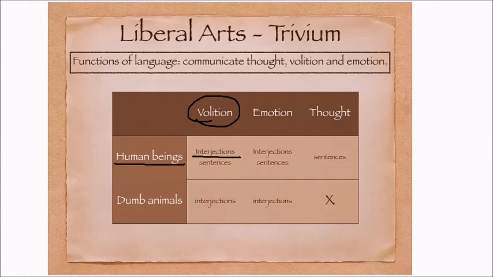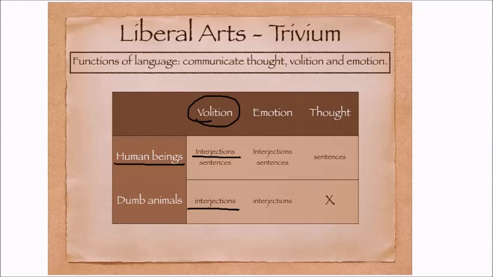interjections. What are interjections? Interjections are the sounds that we make, but they are not exactly words. For example, when the baby cries, the crying of the baby is a kind of interjection. It's not a word properly speaking, but it is a sound that expresses something. In this situation, for example, imagine that the baby is crying because he wants food. So he used the interjection, crying, in order to express this volition, this desire. The non-rational animals use interjections to